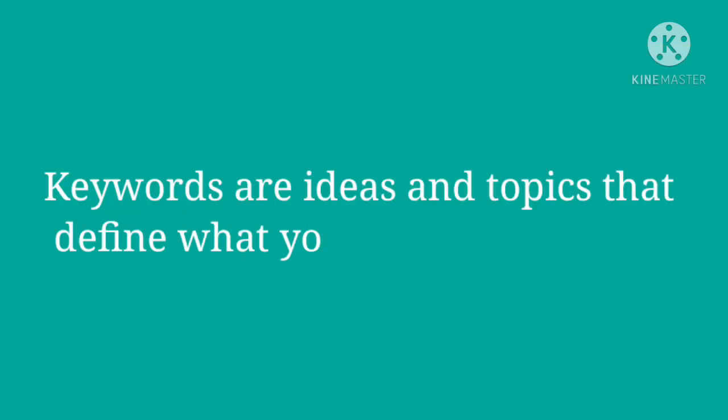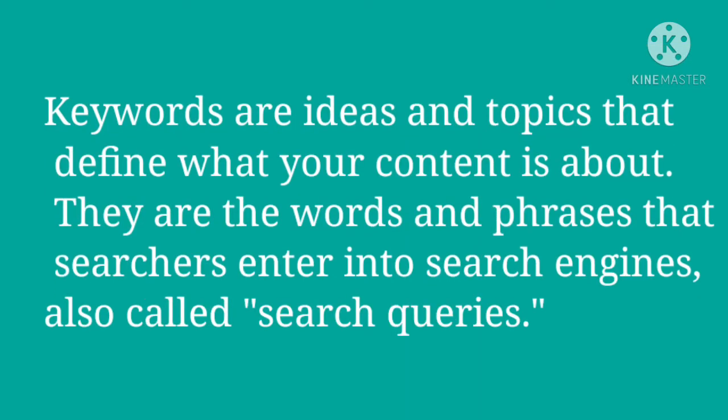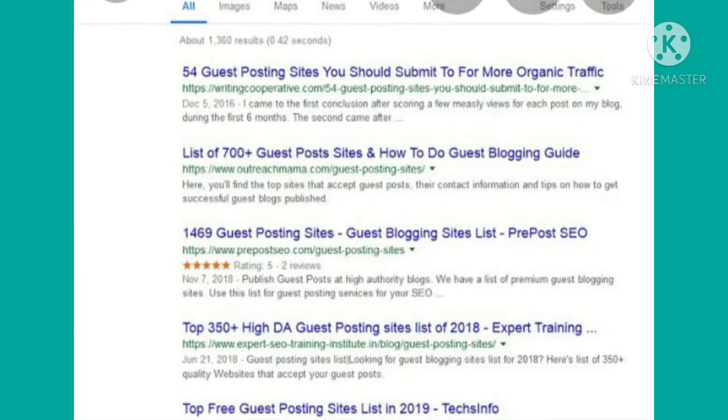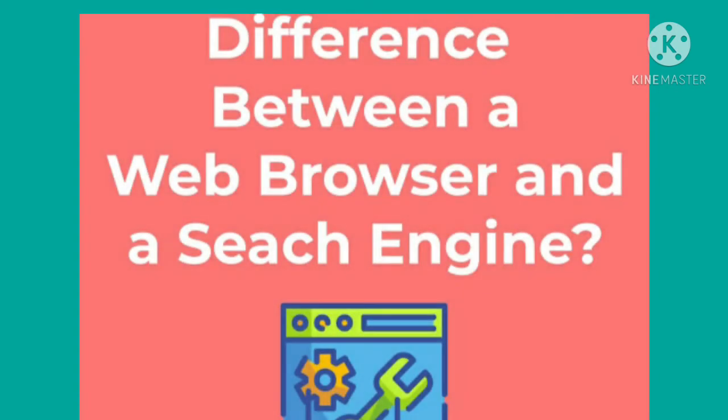Keywords are words that help the search engine search for relevant websites. After you enter the keywords, you press the enter key so that the search engine shows you a list of websites, and from that you find the correct website that you want to reach. That is the difference between the web browser and search engine.